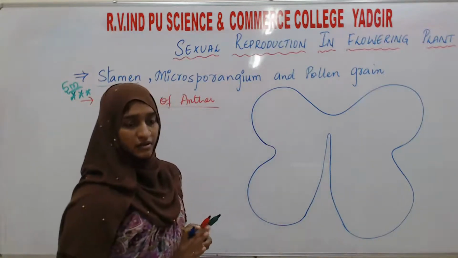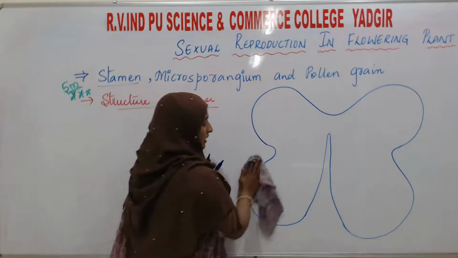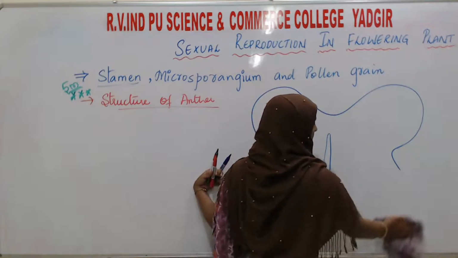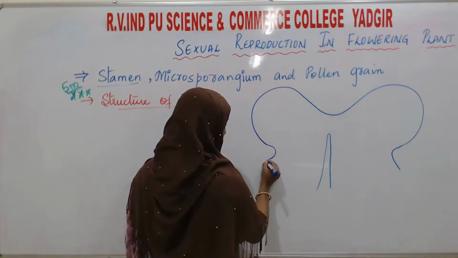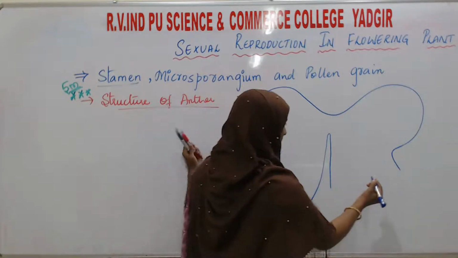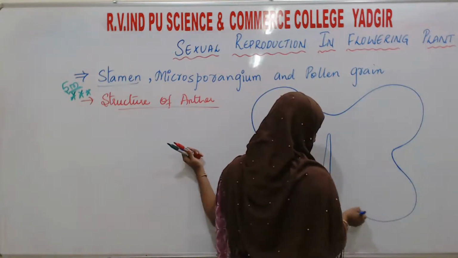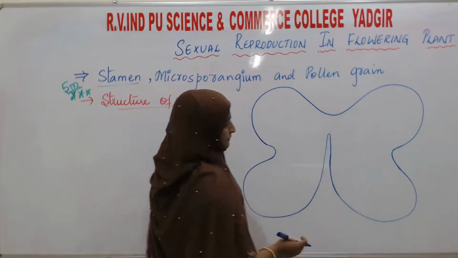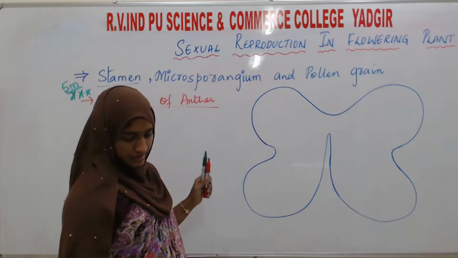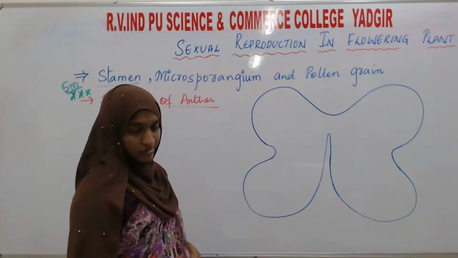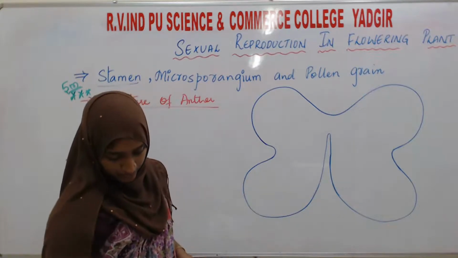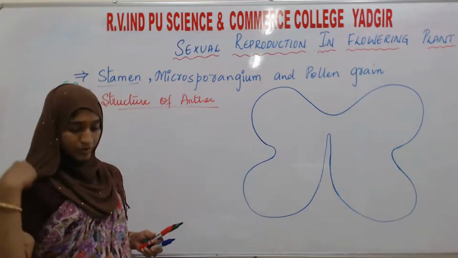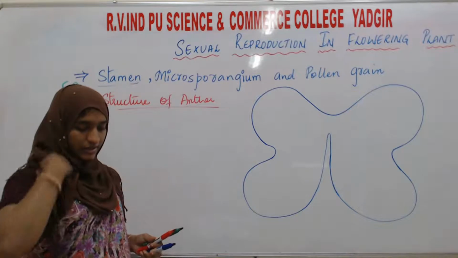See, this is the structure of what? An outline. Outline of a structure of anther. First of all, this anther is made up of the 4 wall layers. If we see a transverse section, a typical microsporangium appears nearly circular in outline.